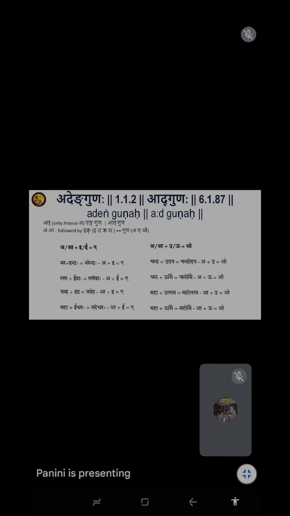Savarna Dirgha, then Ad Guna. If it is homogeneous, equal, A plus A, E plus E, U plus U, Savarna. If they are asavarna, then change comes. So there are two ways. One is savarna, one category. Same vowels. Aka means basic vowels only. If the same basic vowels come on their own, of the same type, you get savarna dirgha. That's why it is called savarna dirgha, not ordinary dirgha. We'll come to that. There is also anga stem formations. There it will not be savarna. I will also explain that. You just remember these words, savarna dirgha.